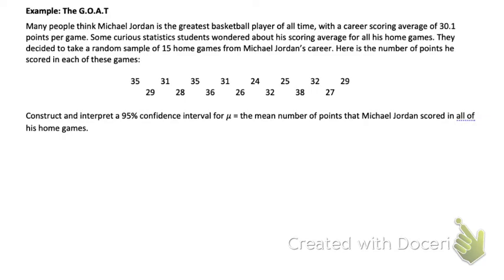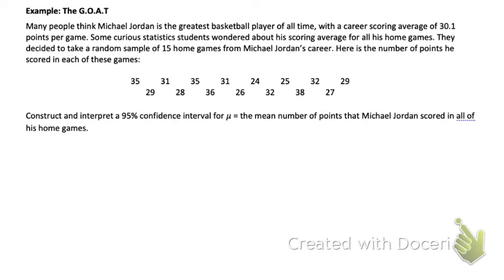Okay. All right, well, let's see. Michael Jordan has a career scoring average of 30.1 points per game. Some curious statistics students wondered about his scoring average for his home games.